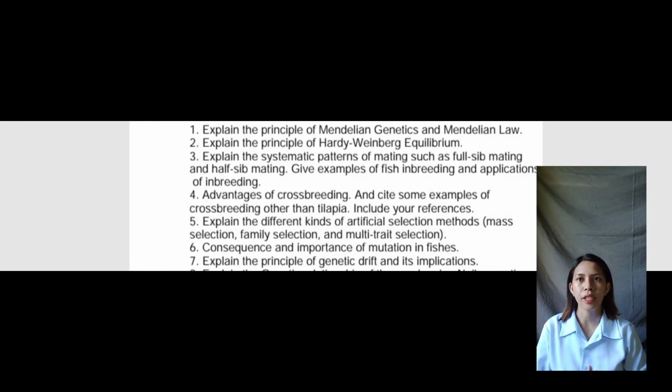Question number 1. Explain the principle of Mendelian genetics and Mendelian law. In Mendelian law, each allele for a trait segregates or separates independently from each other during the formation of gametes. There are three principles of Mendelian genetics: dominance, segregation, and independent assortment. Dominance is when individuals receive two versions of each gene, known as alleles. From each parent, if the alleles of the gene are different, one allele will be expressed.